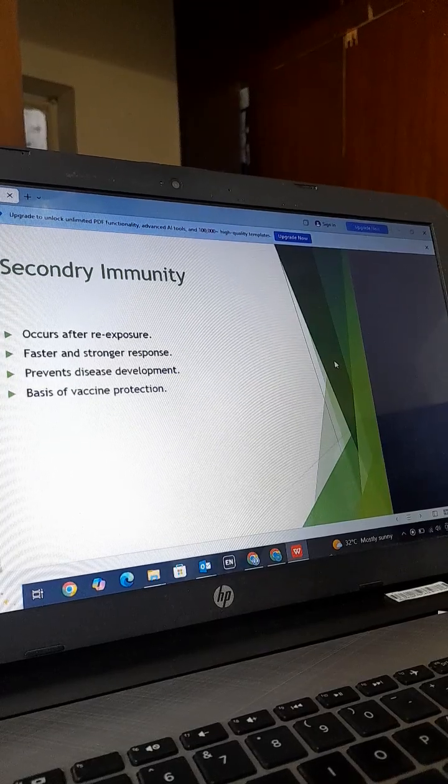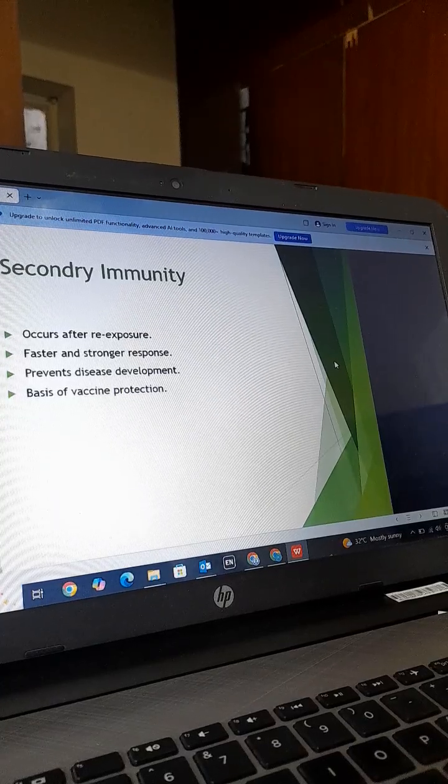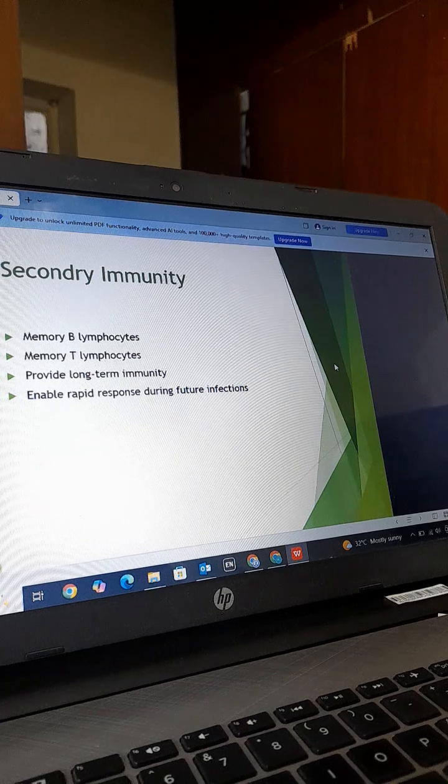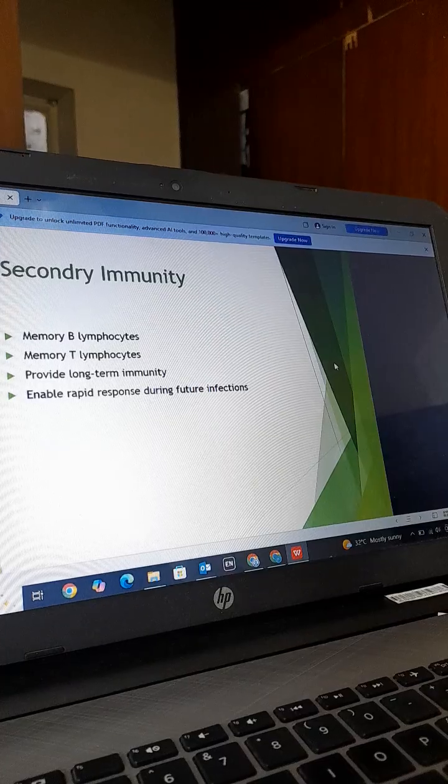Then comes the secondary immunity. It occurs after re-exposure. A faster and stronger response prevents disease development. This is the basis of vaccine protection. It develops memory B lymphocytes and memory T lymphocytes. They provide long-term immunity and enable rapid response during future infection.